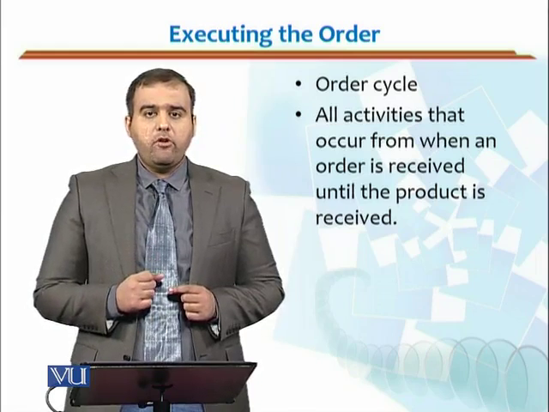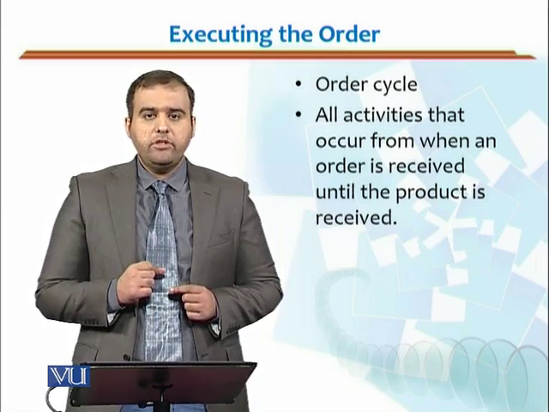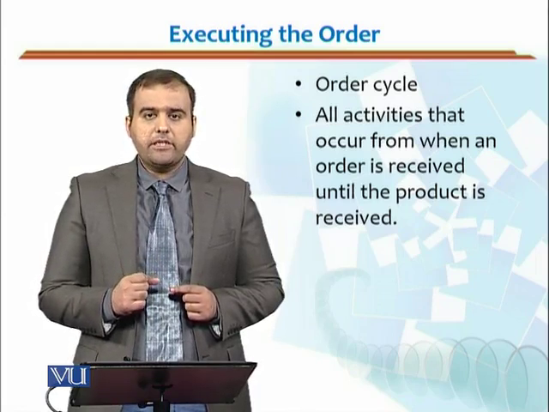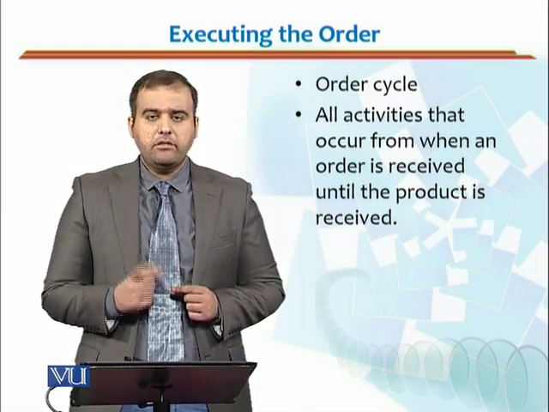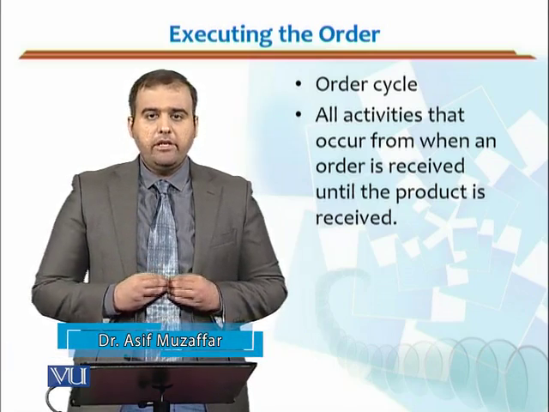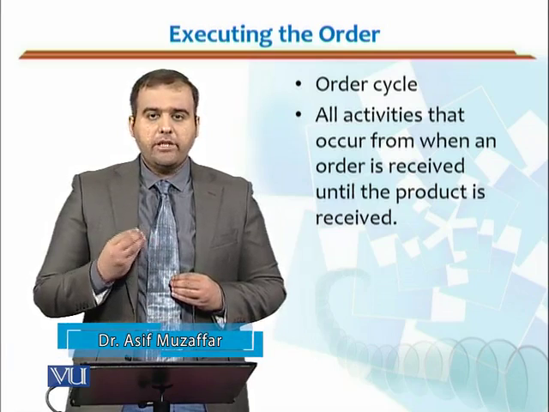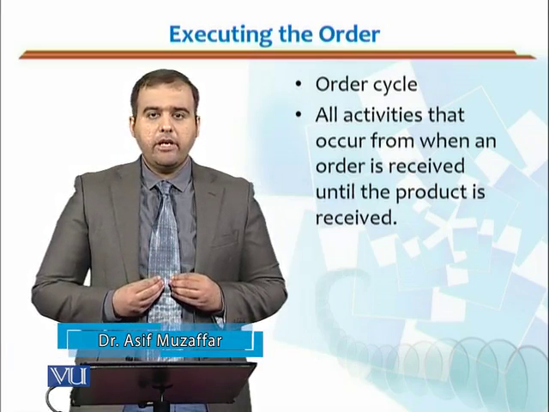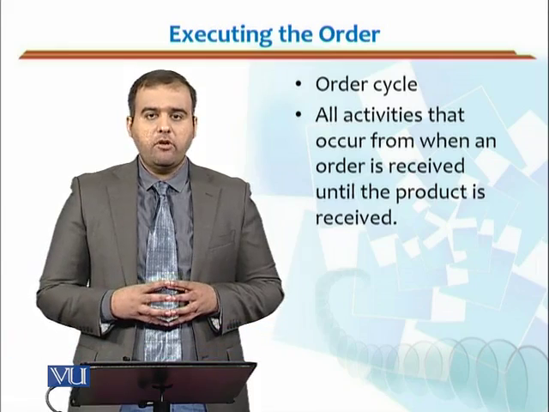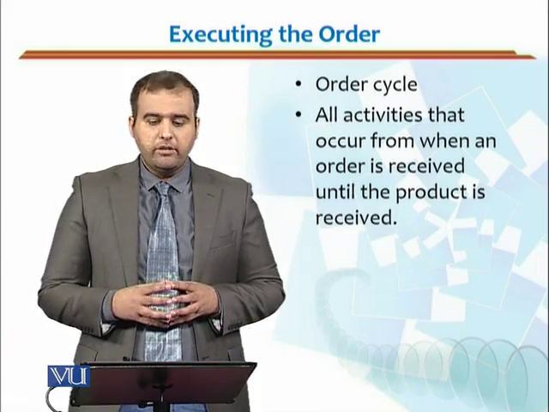For execution of an order, we actually need to define two types of cycles, that is the order cycle and the replenishment cycle. These concepts are important in knowing the best practices and how an organization can perform better in executing the order.